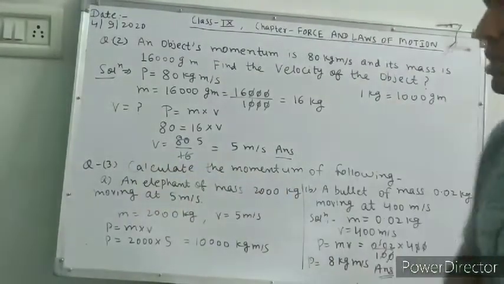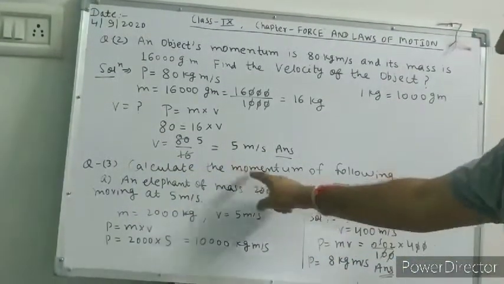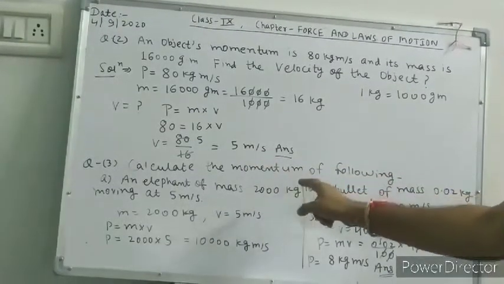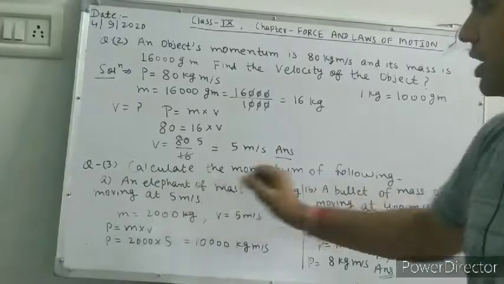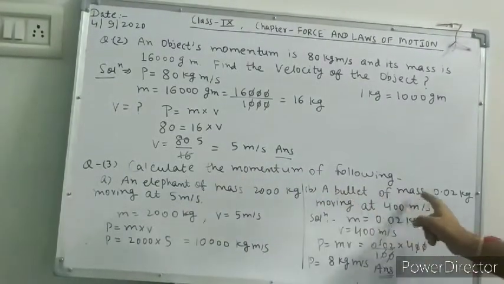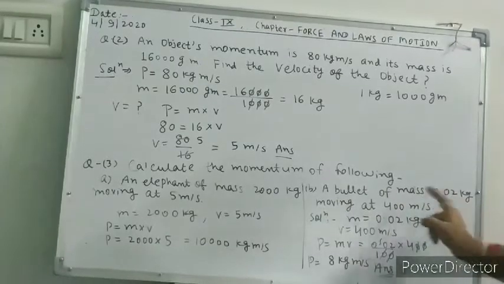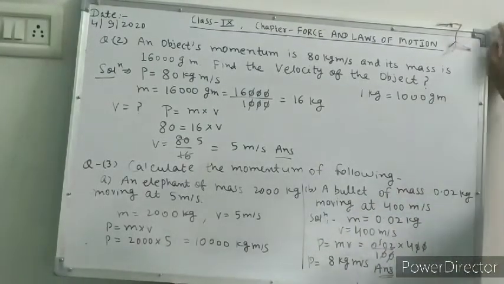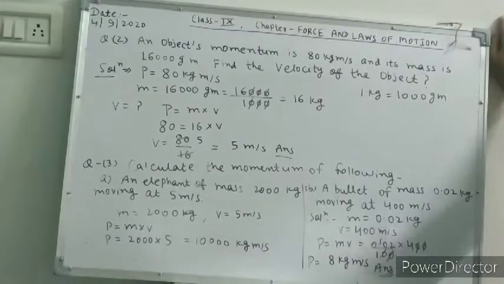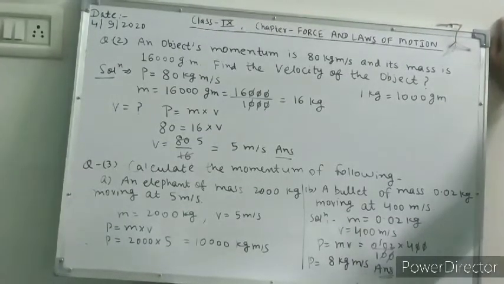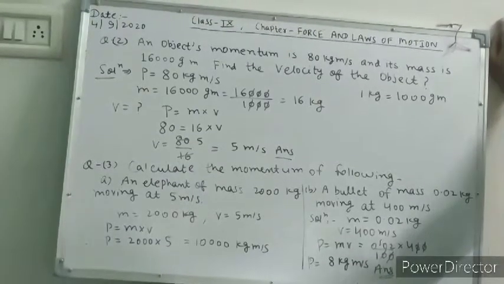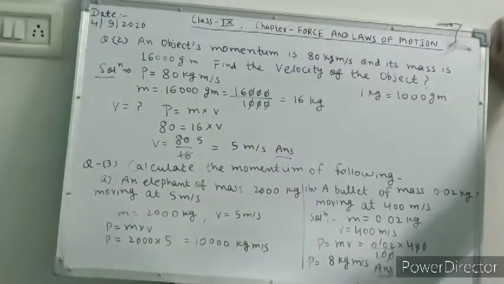Question number 3 you will try. Calculate the momentum of the following. An elephant of mass 2000 kg moving at 5 meter per second. And second question, a bullet of mass 0.02 kg moving at 400 meter per second. You will pause the video and solve this question by yourself. Then you will check whether you understood the concept or not. I will give you some time.